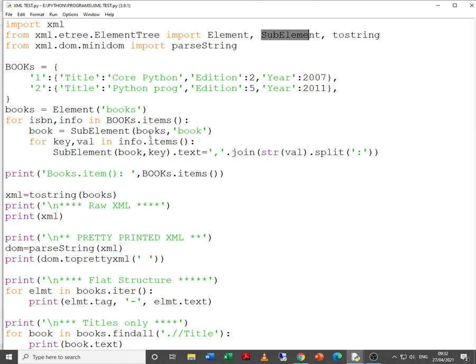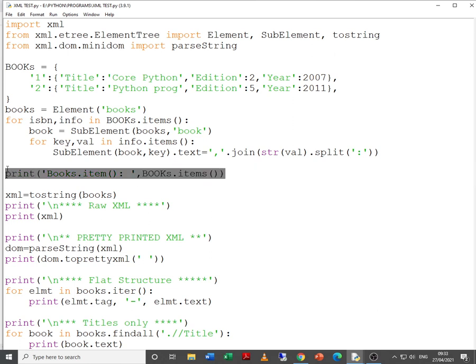Let us go further and try to understand. books is equal to Element books, basically the parent tag. Now for isbn, info in books.items, let us try to print this books.items.